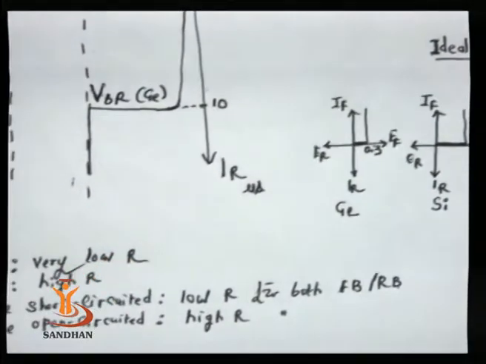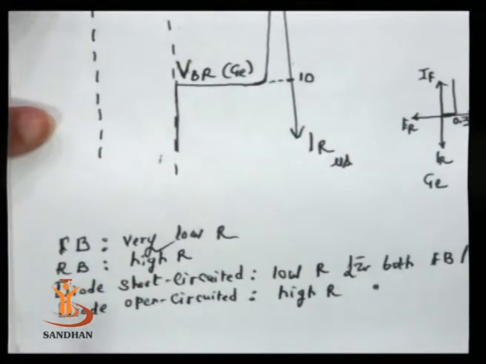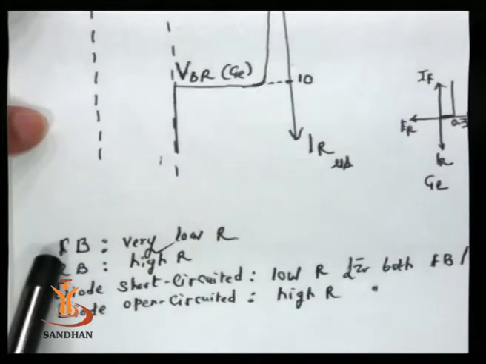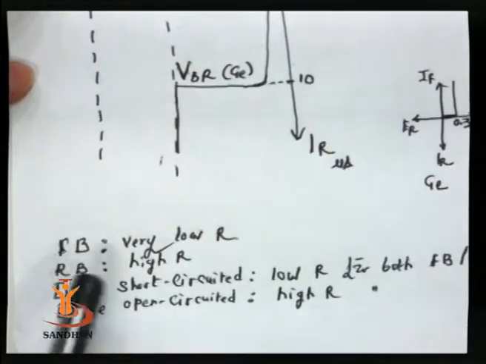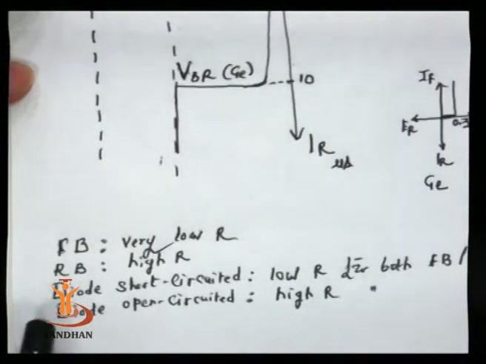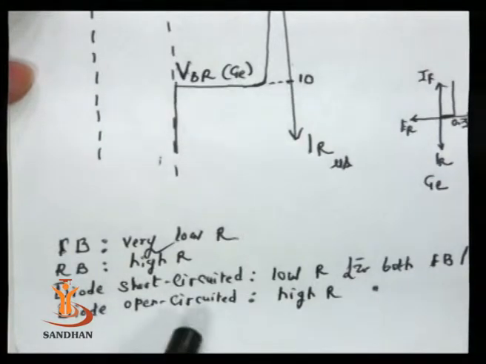Now if we want to check a given diode, it should show very low resistance in forward bias and very high resistance in reverse bias. Now there are two possibilities. The diode can be short circuited or the diode can be open circuited.